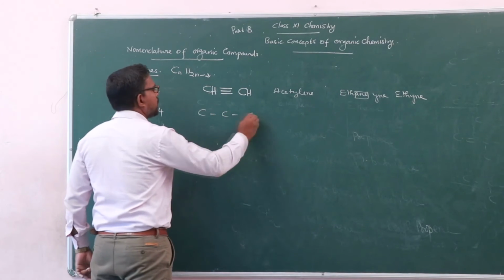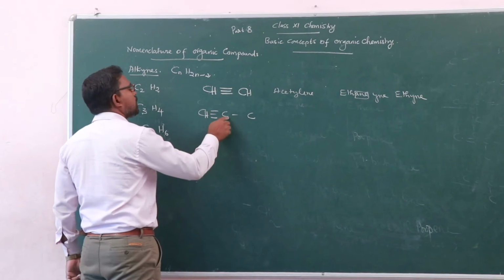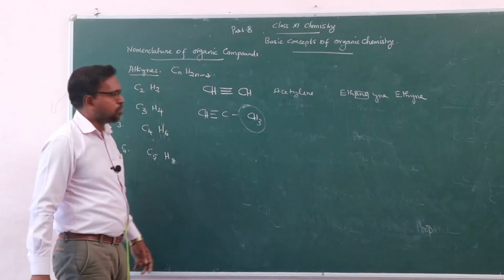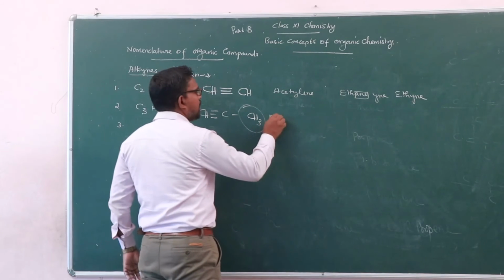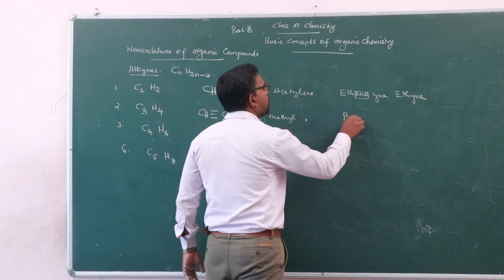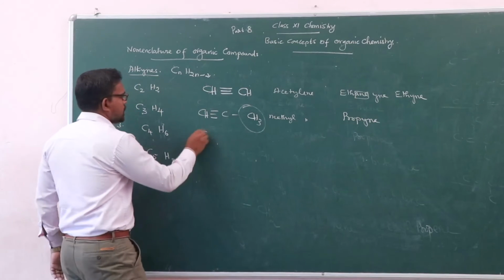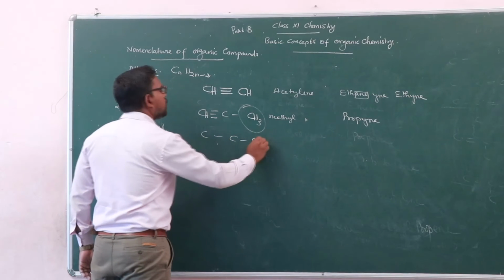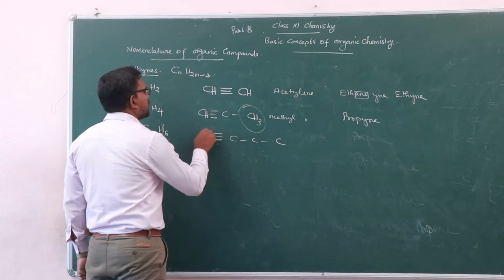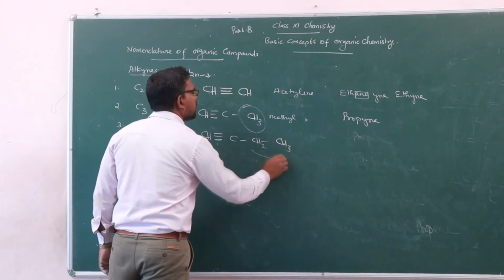Here there are 3 carbon atoms. You put the triple bond at any one of the places: CH, C, CH3. The name of the group is methyl, therefore methyl acetylene, or propyne. Next, first you put the triple bond here: CH, C, CH2, CH3.